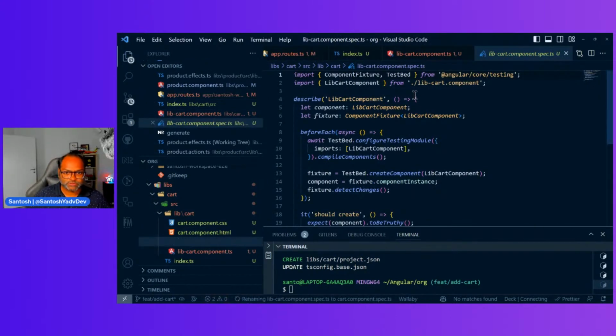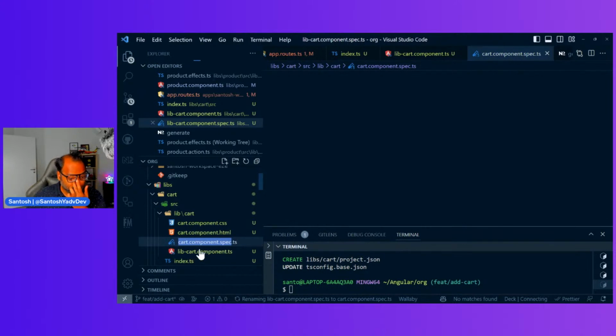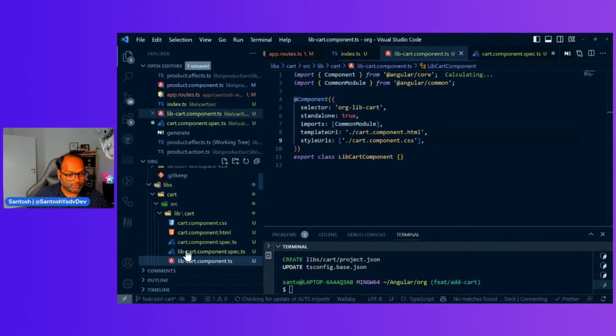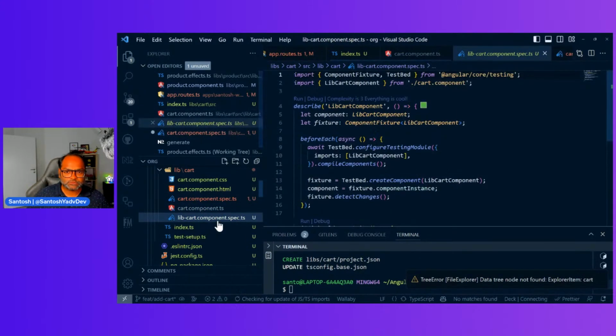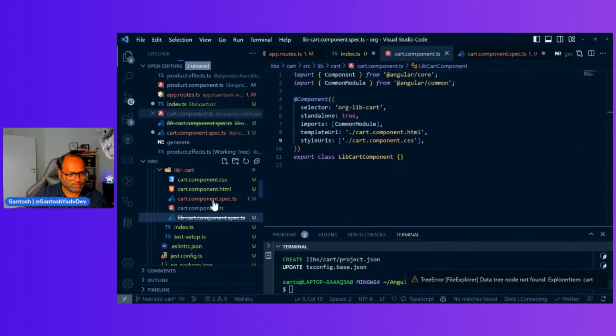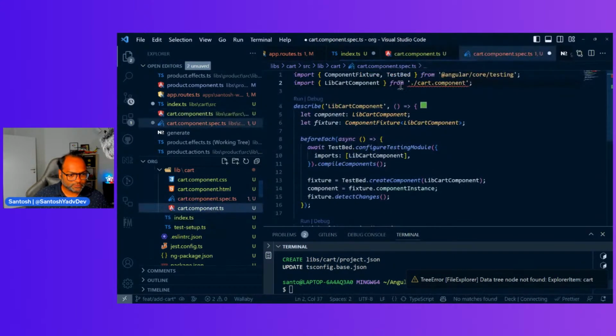Cart component.spec. Let's change this import and let's change the final file. What is that? Why are there libcart spec files as well? Delete this one.